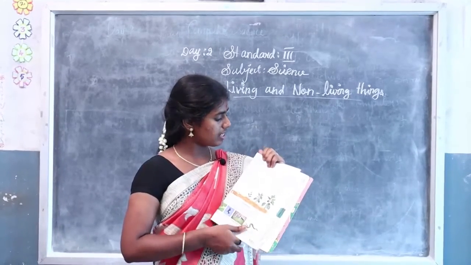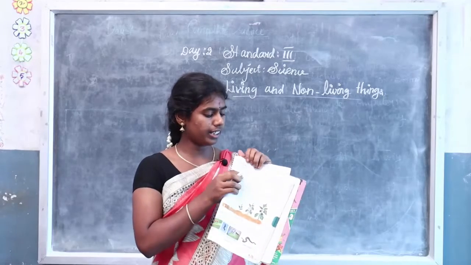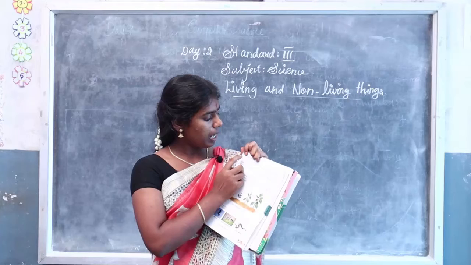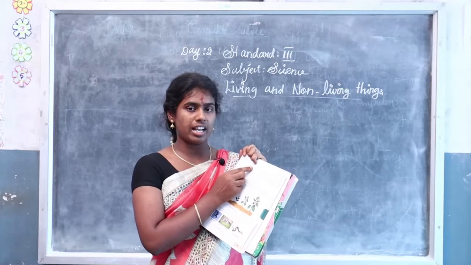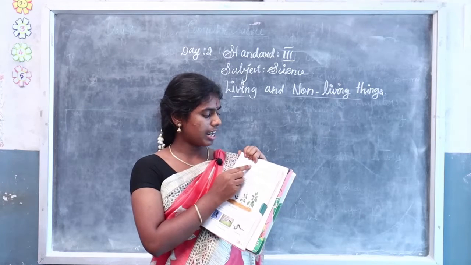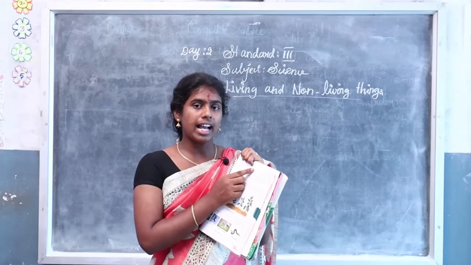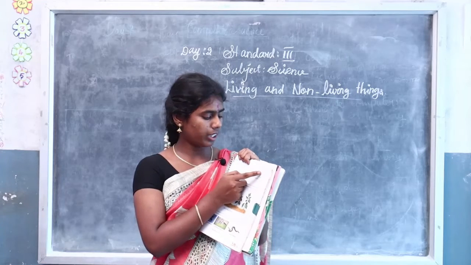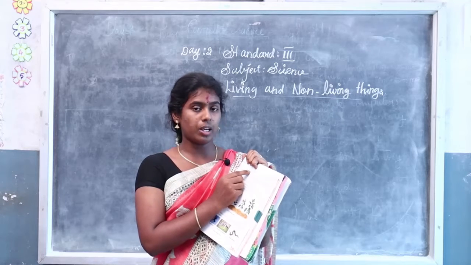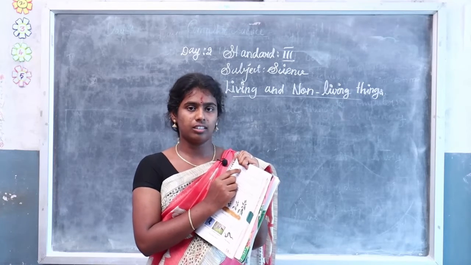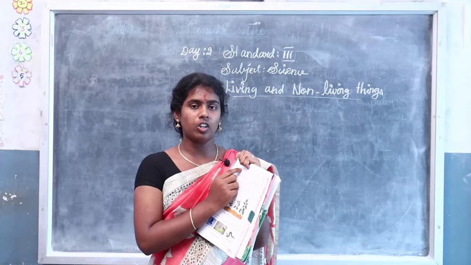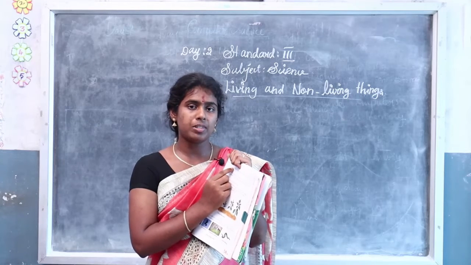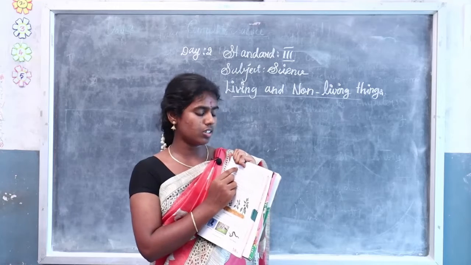What is the next feature? Living things can grow. Now keep your index finger. Plants and animals grow with time. Babies grow into adults, pups grow into dogs, and small plants grow into big trees, because these are all living things. Plants and animals can grow because they are living things.